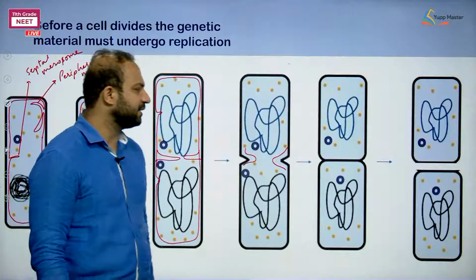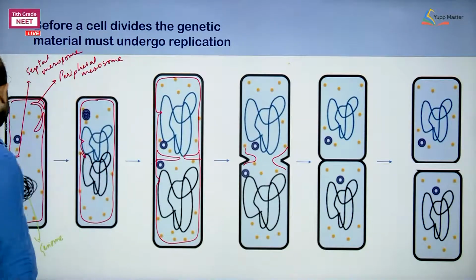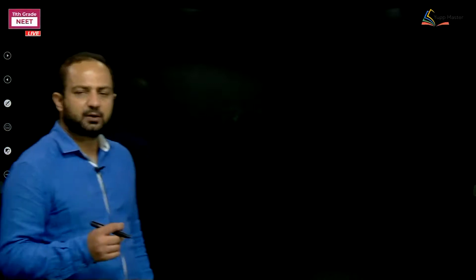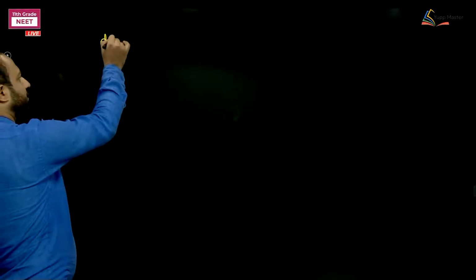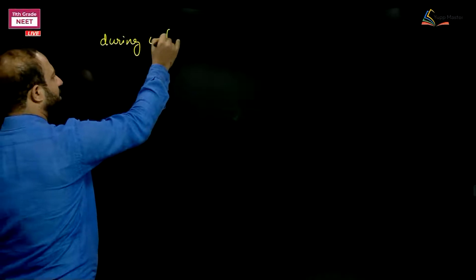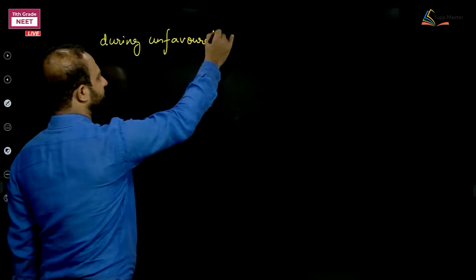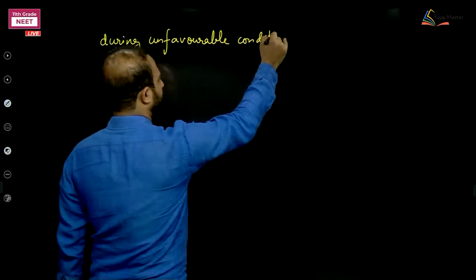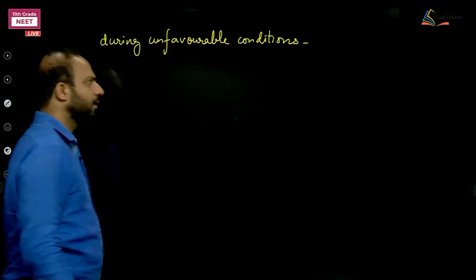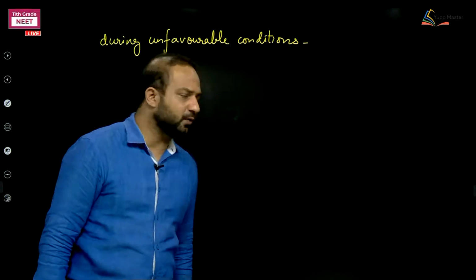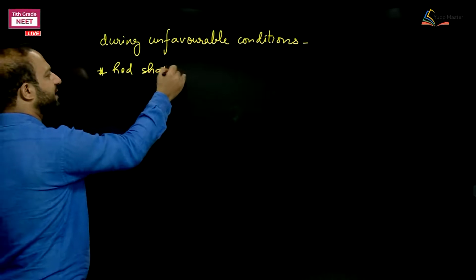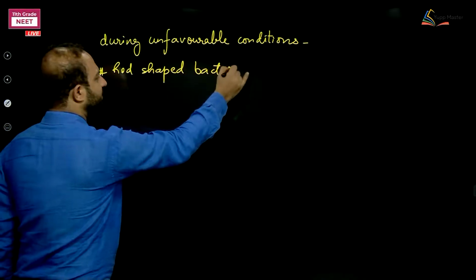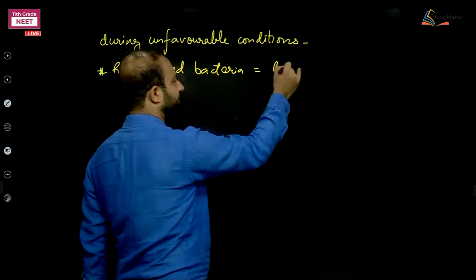Fine. So here is the thing that I am going to tell you, and remember this: particularly not all types of bacteria. During unfavorable conditions, what are they going to do, particularly which type of bacteria? Rod-shaped bacteria. Tell me, what is the name of rod-shaped bacteria? Rod-shaped bacteria are called bacilli.